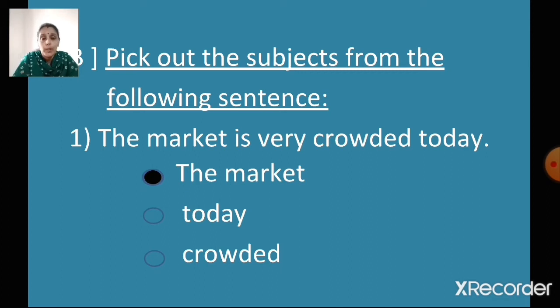Children, read the question and understand what you have to select. Pick out the subjects from the following sentence. So you have to pick out the subject. What is the subject? Ask yourself the question. How do I identify the subject? Do that and click the right answer. Yes? Go to the next one.